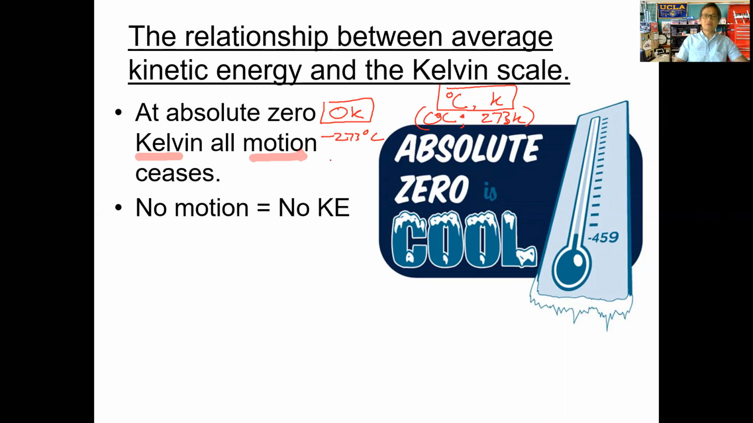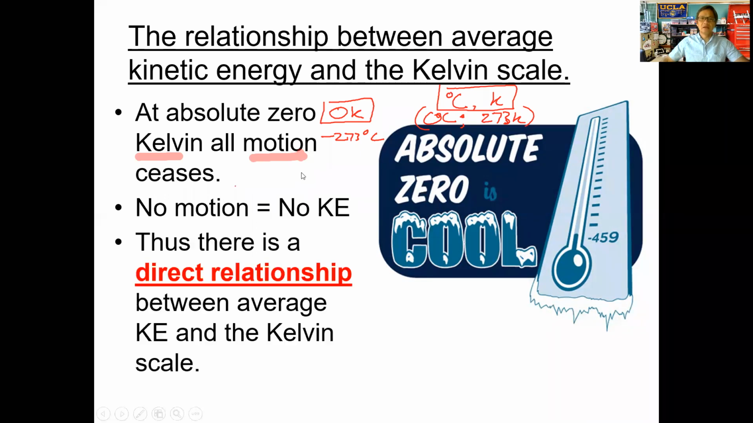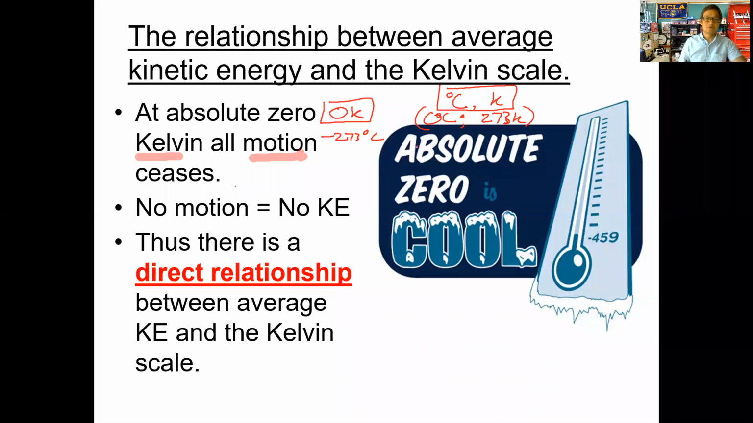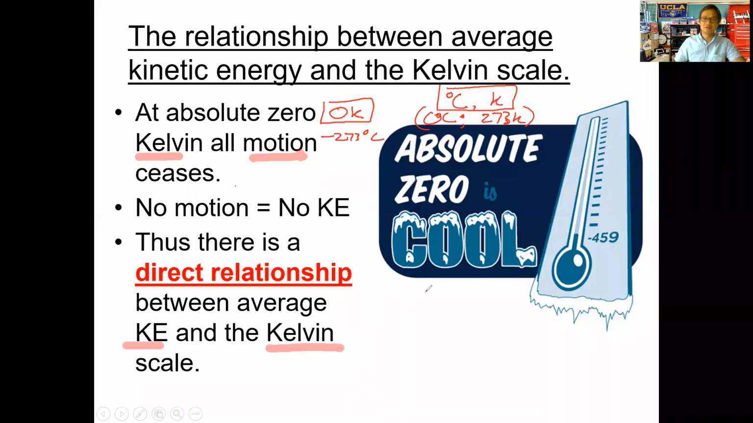And so that's why we can make this connection, a direct connection between the temperature here and the motion here. So if all motion stops at this point, we can then say that there's a direct relationship between the Kelvin temperature scale and kinetic energy. And so the way we represent that is using the relationship here.